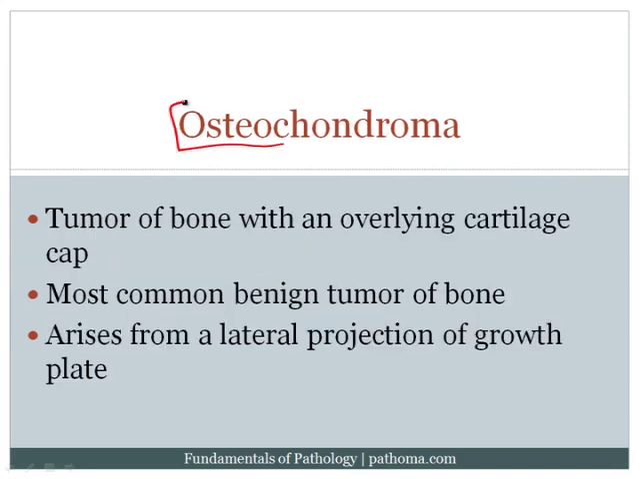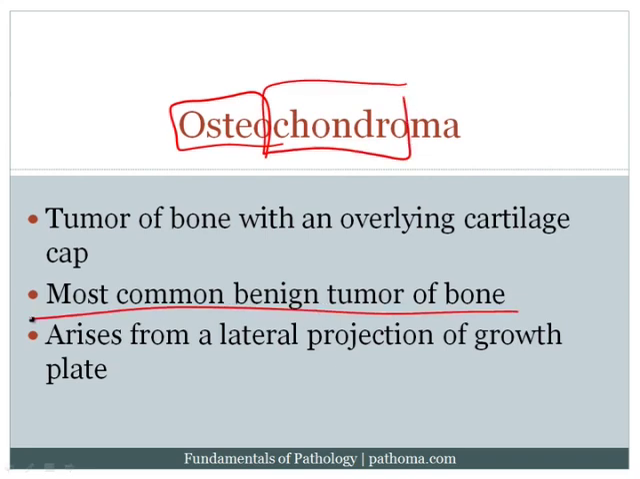Osteochondroma is a benign tumor of bone with an overlying cartilage cap. It's the most common benign tumor of bone, and it arises from a lateral projection of the growth plate. Now let's illustrate this. Here is the bone. This is the growth plate. And recall that the growth plate is made of cartilage. Now as the growth plate expands, it will result in the elongation of the bone, producing linear growth.